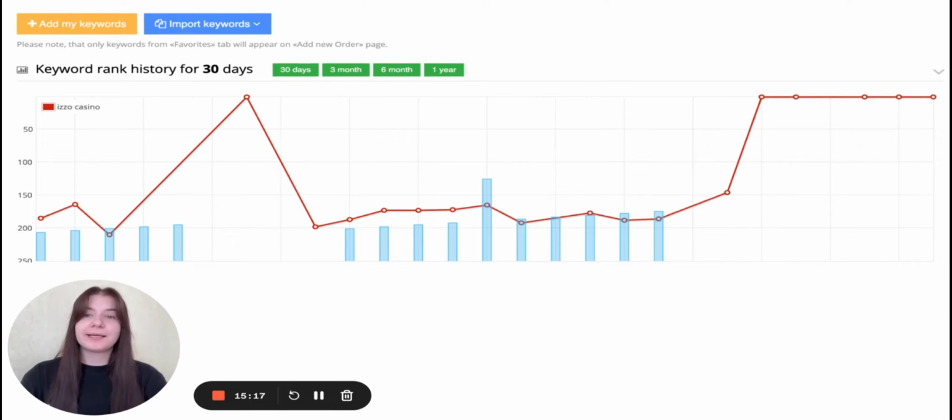The next example is for the keyword is a casino, and the same. We may see that within some period of time the installs were added, and actually that's already the workable strategy for Google Play. When the installs are added within 5 days minimum, then some position was increased, decreased. It is typical for Google, and it may happen. We know that sometimes the search list on Google Play is not stable, and it may be changed over time, especially now. But anyway, when we work with keyword promotion, we need to understand the way keyword installs may influence the positions.